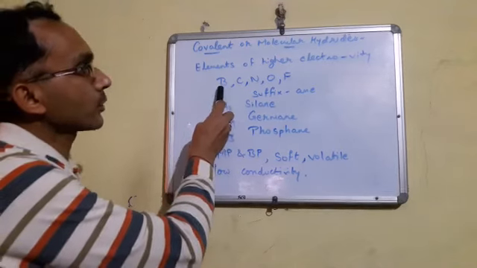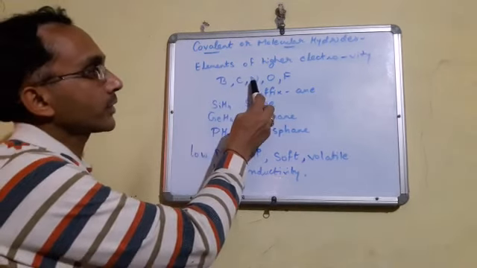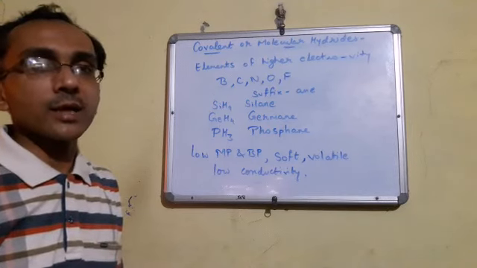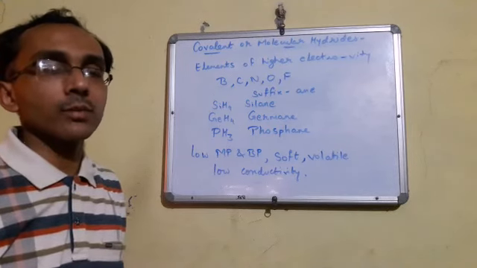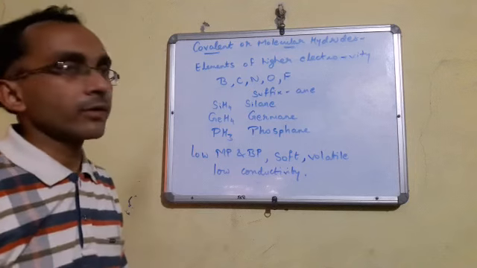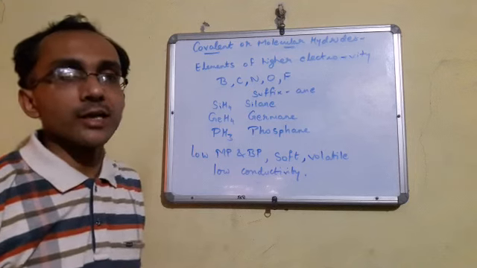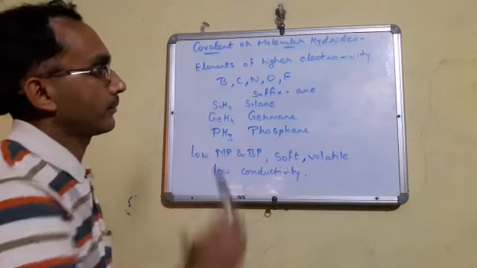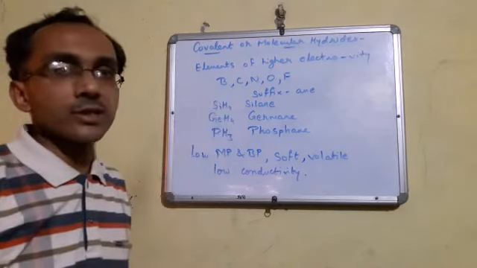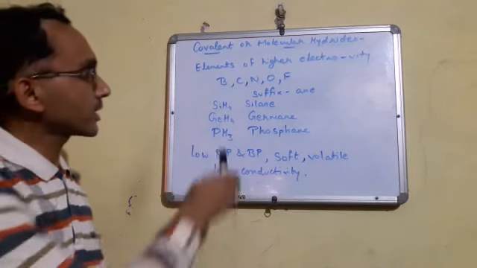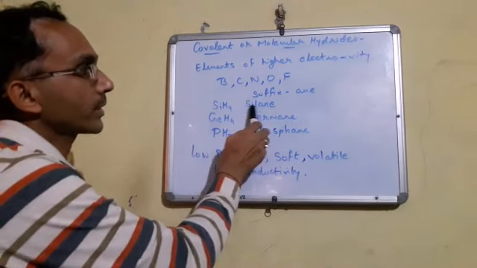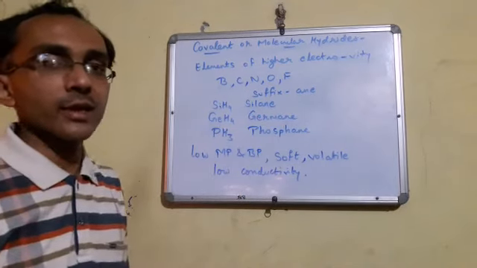In group 13, it is boron, then 14 carbon, 15 nitrogen, 16 oxygen, 17 is fluorine. In that case, these elements when combined with hydrogen form hydrides, which are generally covalent in nature. Fine. Whenever we are writing the name of such hydrides, we use the suffix "ane" with the parent name. For example, SiH4, this is the hydride of silicon. So for silicon, we write the name Sil, and ane is the suffix, so it will become silane.